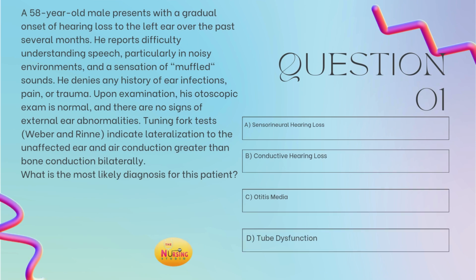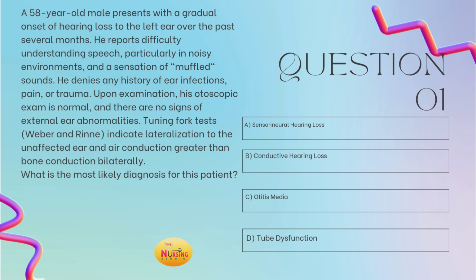Question number 1 states a 58-year-old male presents with a gradual onset of hearing loss to the left ear over the past several months. He reports difficulty understanding speech, particularly in noisy environments, and a sensation of muffled sounds. He denies any history of ear infections, pain, or trauma. Upon exam, his otoscopic exam is normal and there are no signs of any external ear abnormalities.